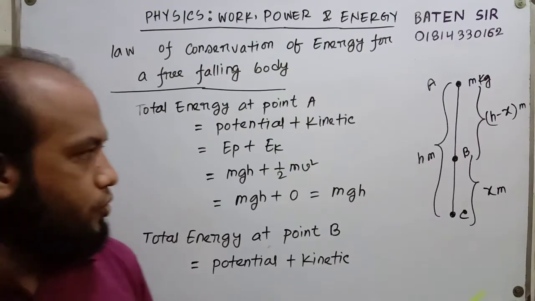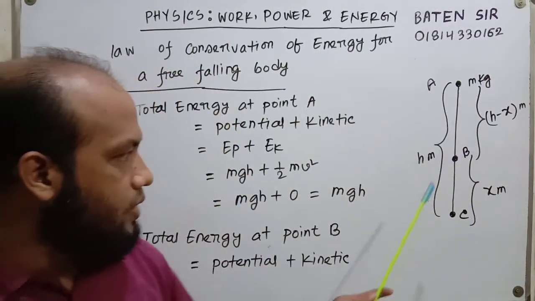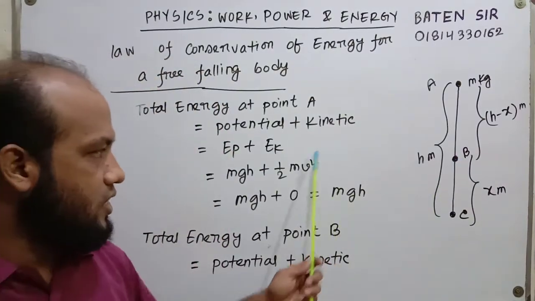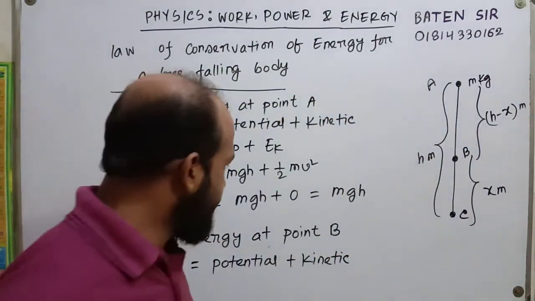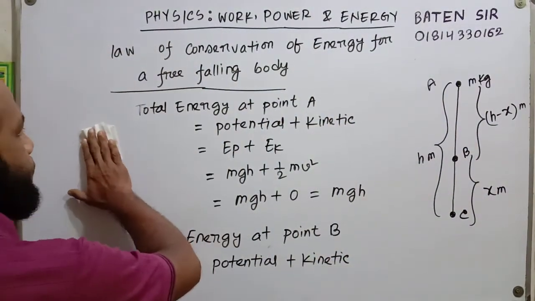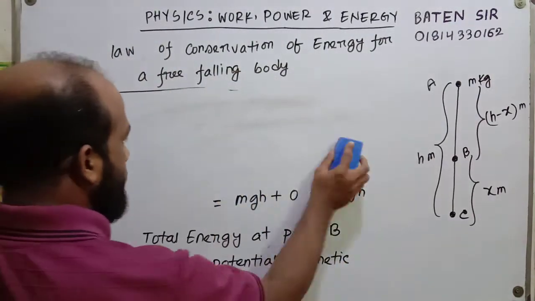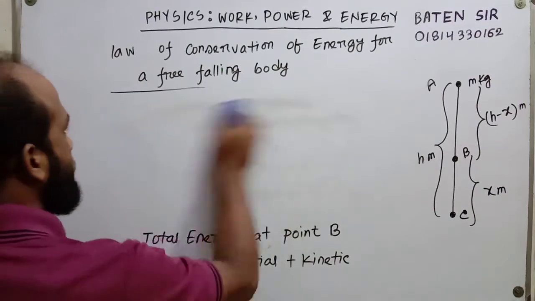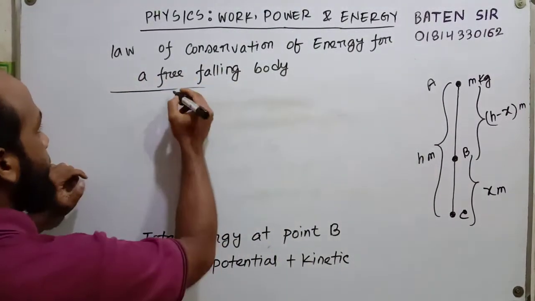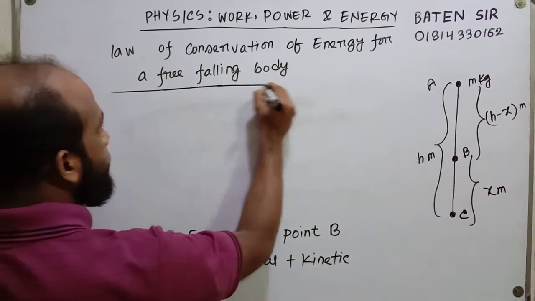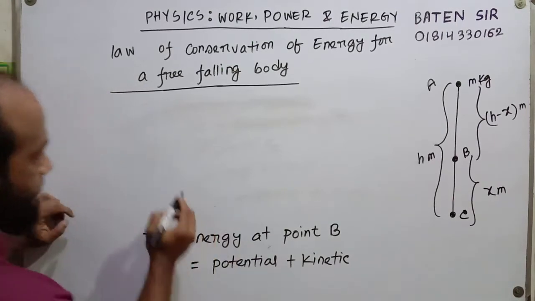Now we have to prove that the total energy at point B is also mgh. Now we will prove it. Total energy at point B is potential plus kinetic.